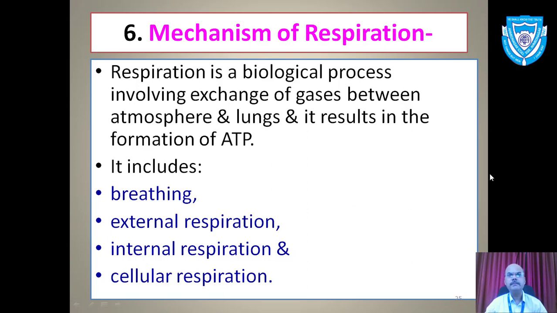Today we'll start with the second part in respiration. As I already told you, we completed the respiratory system. Different organs are there in the respiratory system, starting from the nose, we call it nostrils. Then we have a nasal chamber, then the pharynx, we call nasopharynx. Then the larynx, the sound producing organ. Then a tube called trachea. Trachea will bifurcate into the bronchi. And then we have lungs, two lungs. This is the complete respiratory system. With the help of this system, how the respiration takes place, that we start with the second topic, mechanism of respiration.